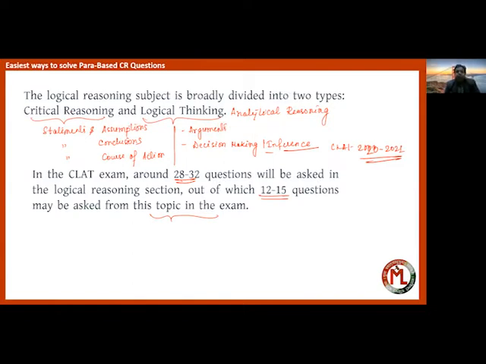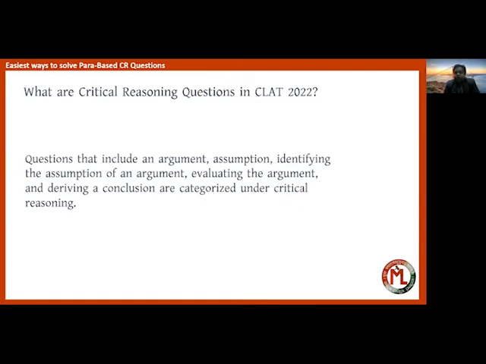In today's class, we are going to discuss the important points that we should remember before going to the critical reasoning part. So what are basically the critical reasoning questions in CLAT?